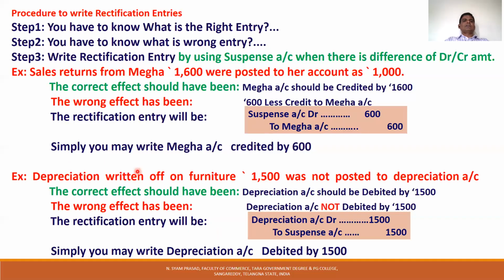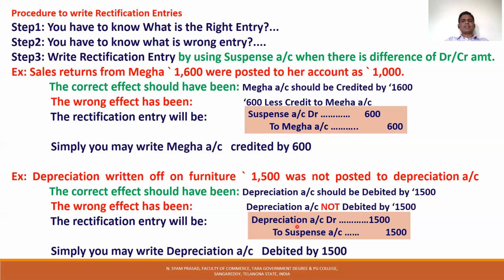Next, another example. Depreciation written off on furniture, 1500, was not posted to the depreciation account. This is the error. What should have been the correct effect? The depreciation account should be debited by 1500. What is wrong? It was not debited to the depreciation account.